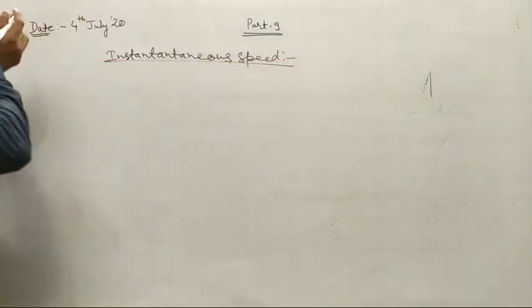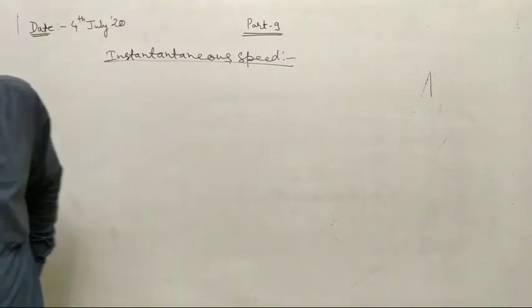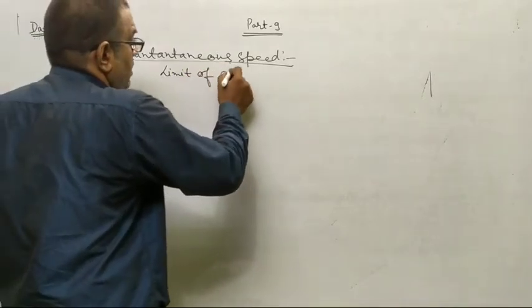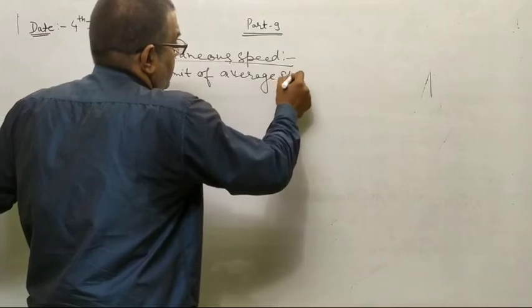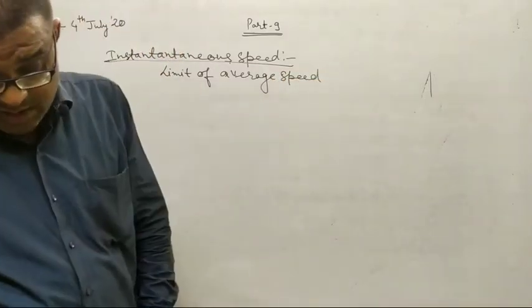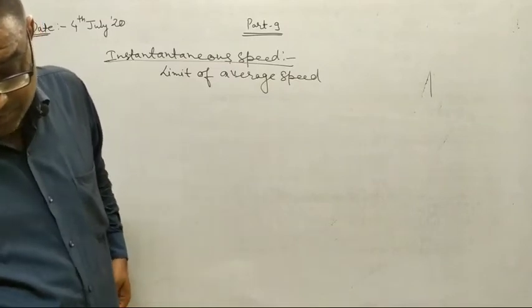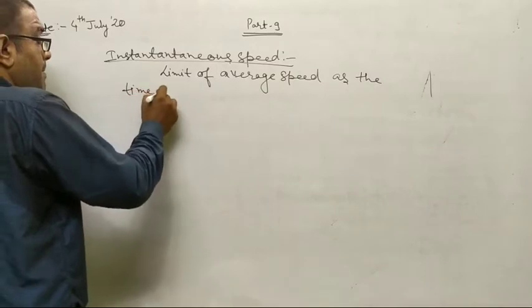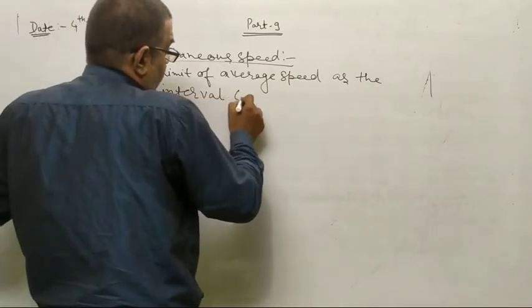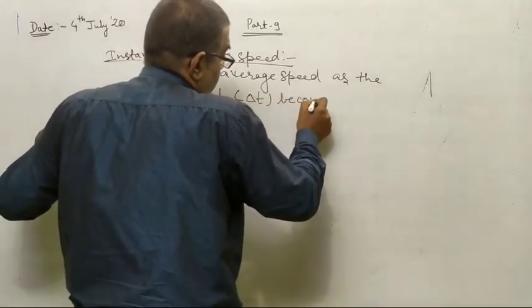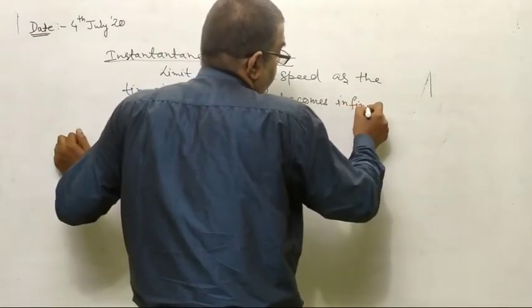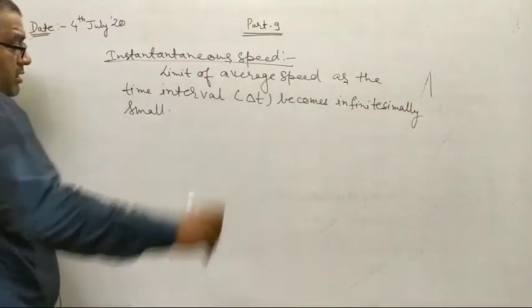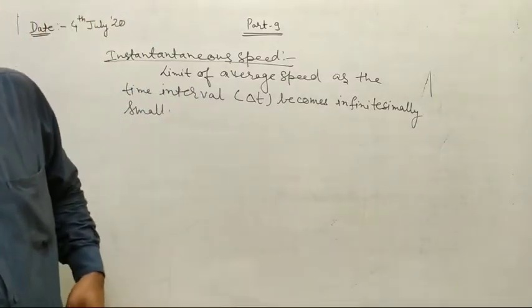Instantaneous speed is the limit of average speed as the time interval delta t becomes infinitesimally small. Delta t becomes or approaches 0.